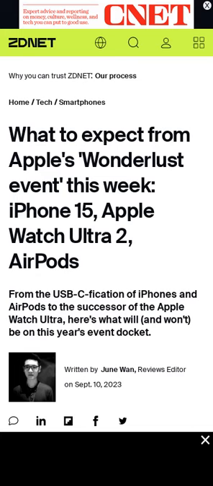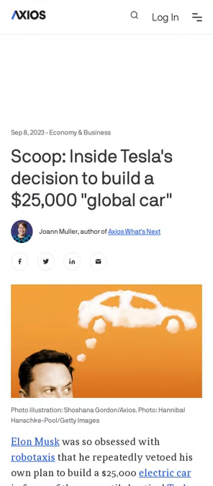Elon Musk apparently vetoed plans for Tesla to build a $25,000 electric car in favor of developing robotaxis. He finally relented when aides revealed a plan to build both a robotaxi and an inexpensive small car side by side. A $25,000 electric car would be a game changer for the auto industry. Tesla's master plan always called for using money made from early models to bring down the cost of future vehicles.